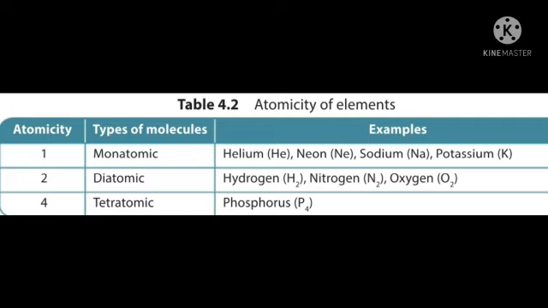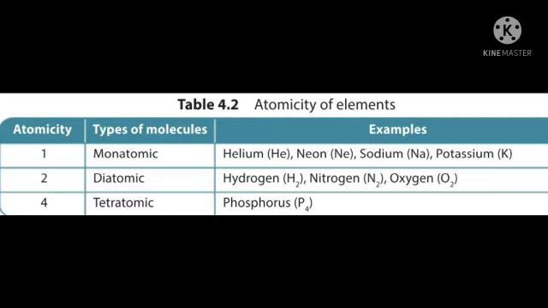If there is 2, we can say di. Examples: hydrogen H2, 2 is there, so it is a diatomic molecule. Then nitrogen N2, because of 2, 2 atoms are there. That's all diatomic. Oxygen O2, so it is a diatomic molecule.